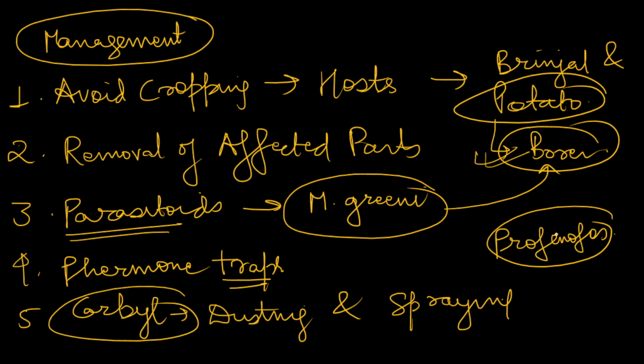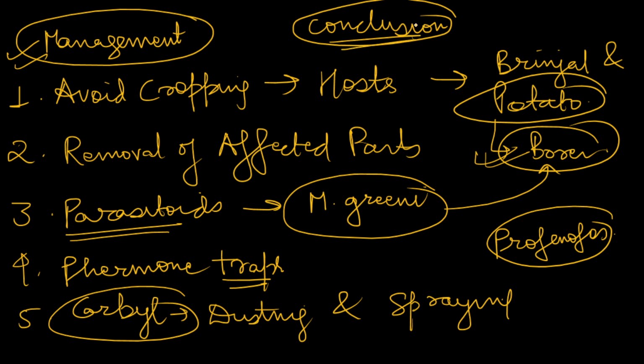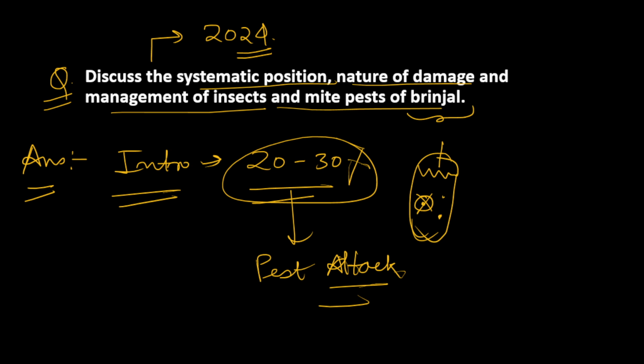I think these 4-5 points are enough to write in the management part, and I hope you understand all this. Now you can conclude your answer by writing how the management of these pests can highly enhance the productivity of brinjal, its market value, and other things. That is why they become important. I think this type of conclusion will be enough. So that is all for today. I hope you understand all the parts of the question. You understand the systematic position, the nature of damage, and the management.